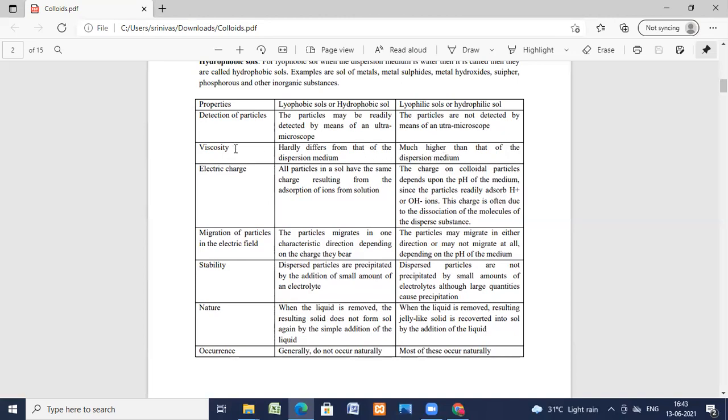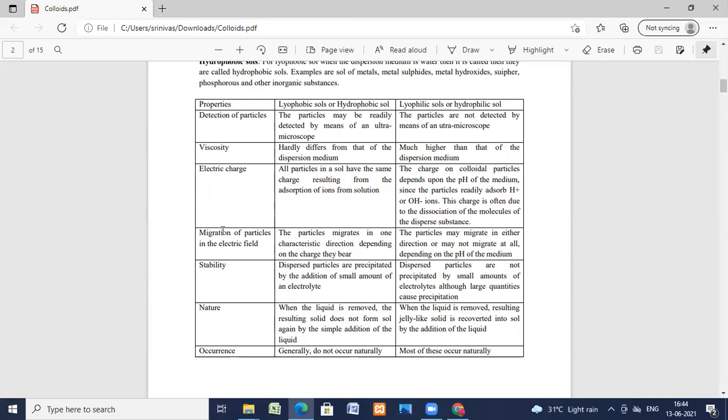Here, coming to the electric charge, particles in a sole have the same charge resulting from the adsorption of ions from solution. The charge on colloidal particles depends upon the pH of the medium, since the particles readily adsorb H plus ions or hydroxyl ions. This charge is often due to the dissociation of molecules of the dispersed substance.